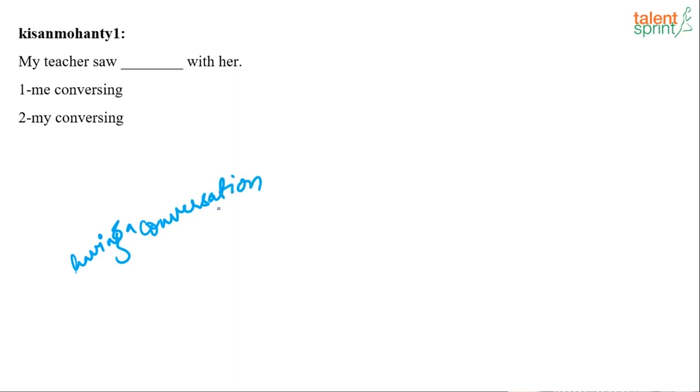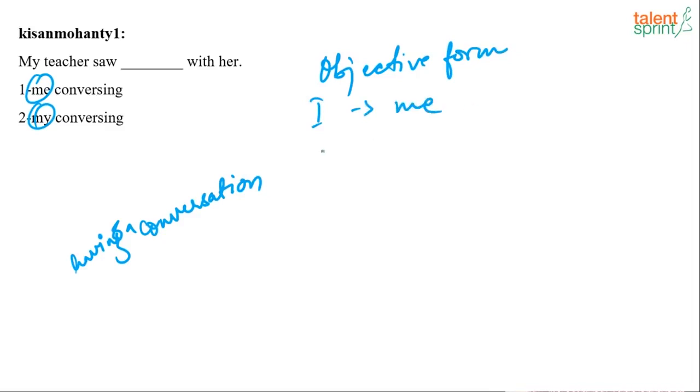Okay, so both are pronouns, but which pronoun do we use? My is in the objective form. When we go to the objective form, I becomes me. Okay, now my teacher saw dash with her. So will it be my conversing with her or will it be me conversing with her?